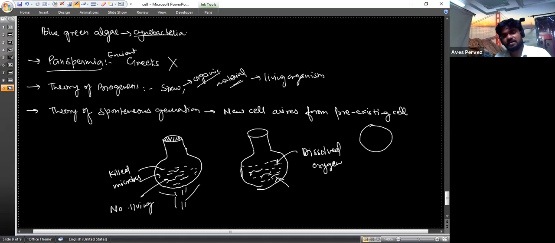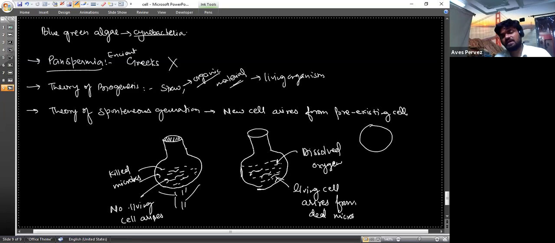And in this one he found that a living cell arises from dead microbes. So we can consider this a proof of the theory of spontaneous generation.